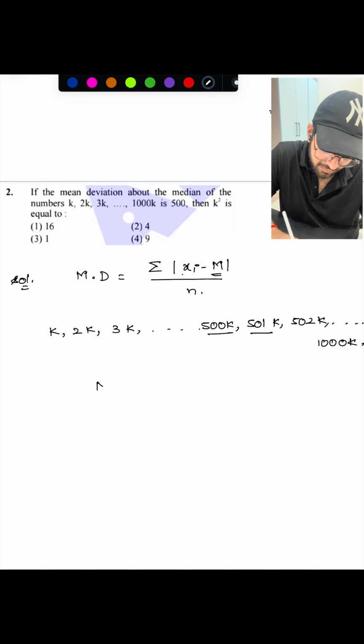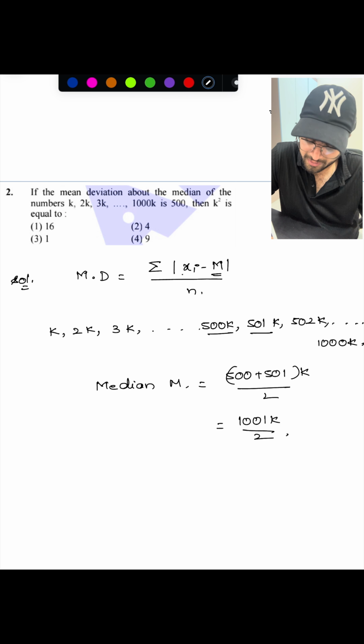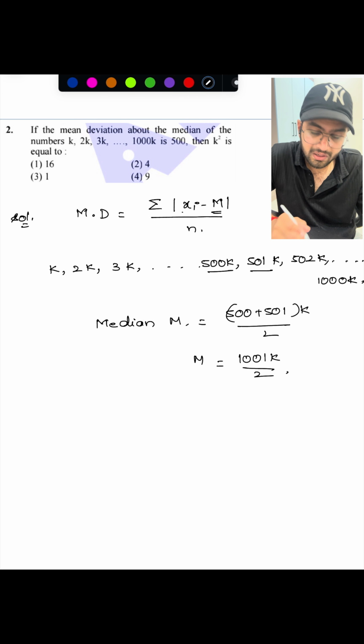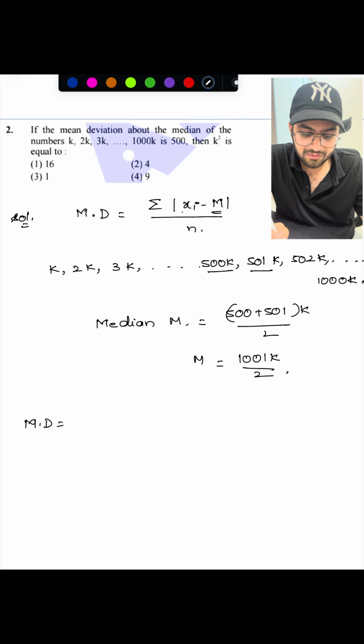So the median, capital M, will be (500 plus 501)k by 2. So you will be getting 1001k by 2. So this is the median. Now we need to calculate the mean deviation. So what is mean deviation here? Mean deviation means you have to take the differences of the readings from the median, right?